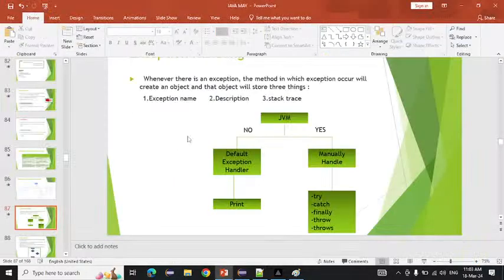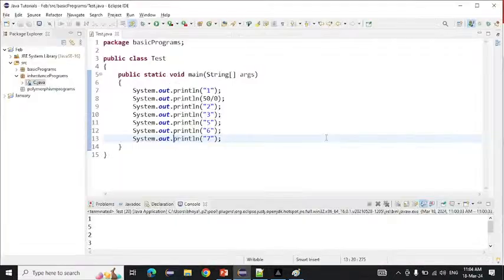Now JVM comes into the picture again, and JVM will ask that method again, do you handle the exception or not? JVM will ask this main method, do you handle the exception or not? So is this method handling the exception here? Try, catch, and so on, we are seeing here, no, right? We are not seeing anything here.